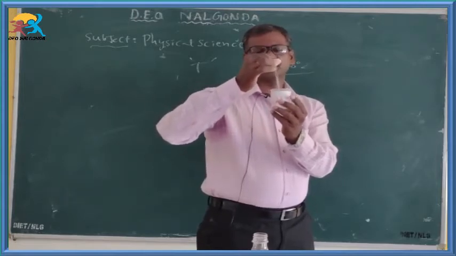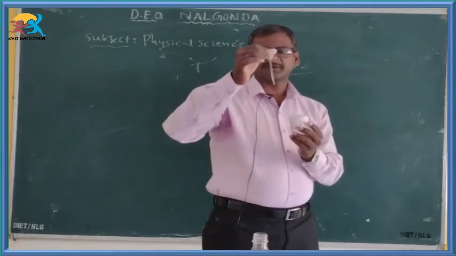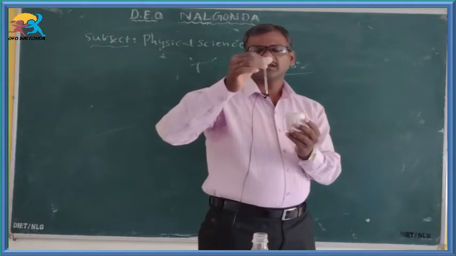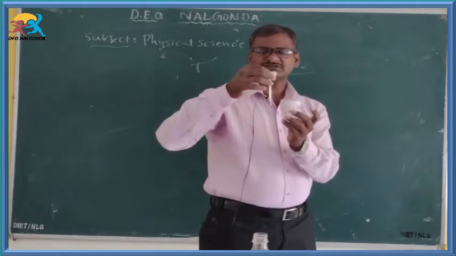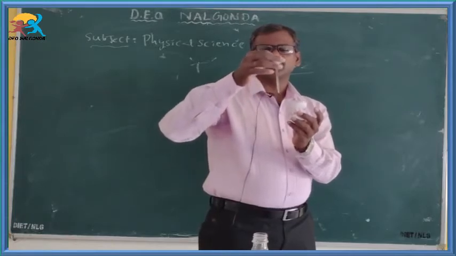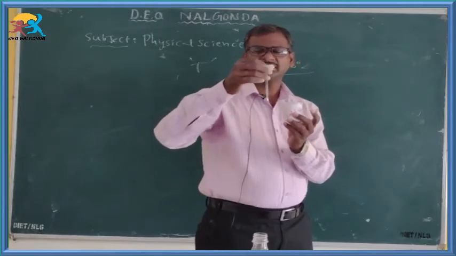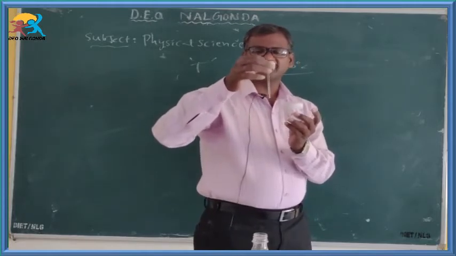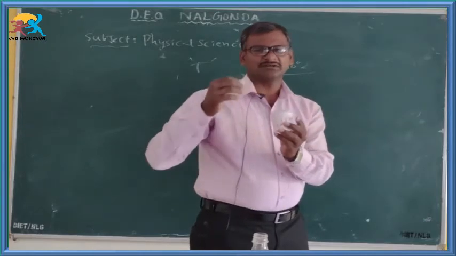In this case, the hot body is the mercury present in the thermometer and the cold body is the cold water. So here also heat energy flows from hot body to cold body.